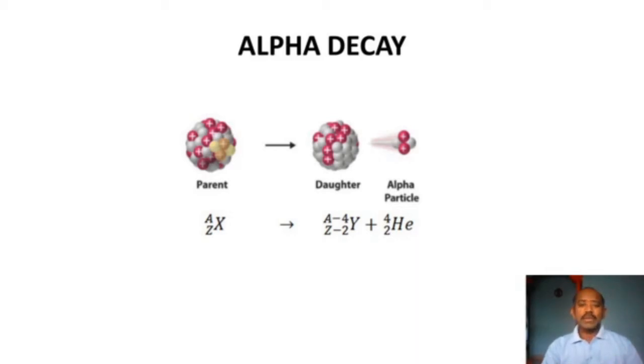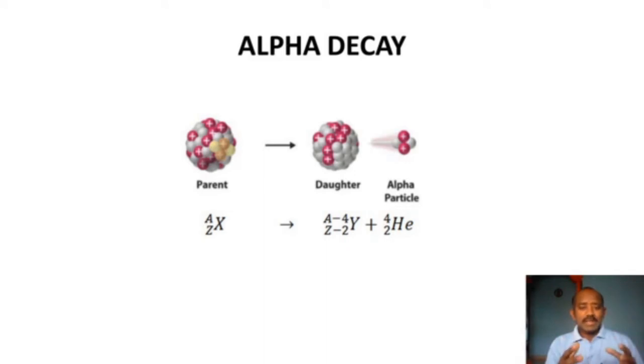We are not talking about lighter nuclei, because in lighter nuclei there are equal numbers of protons and neutrons and electrons, so lighter nuclei will not undergo disintegration.